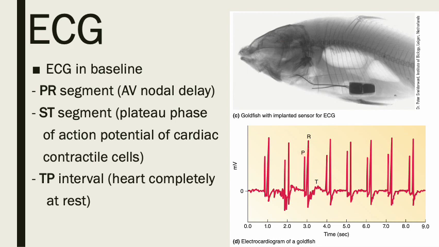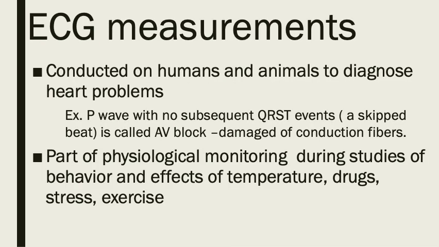So why do we need to measure the ECG, or electrocardiogram? Because it is conducted on humans and animals to diagnose heart problems. For example, when there is a P wave with no subsequent QRST events, there is a skipped beat, also called AV block, which means there is damage to the conduction fibers.